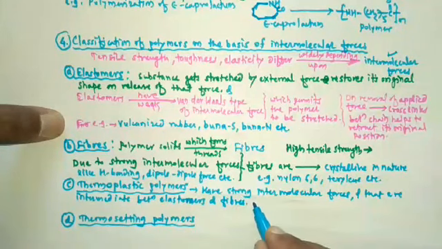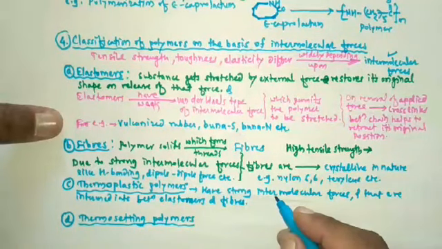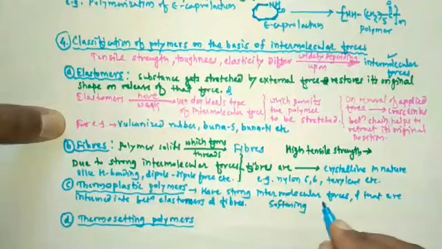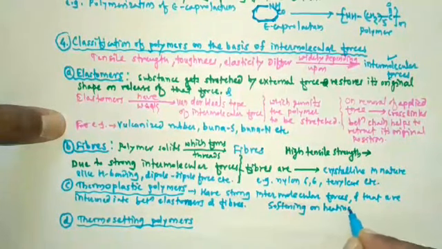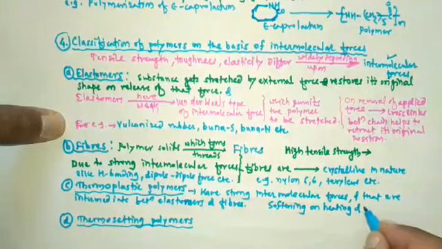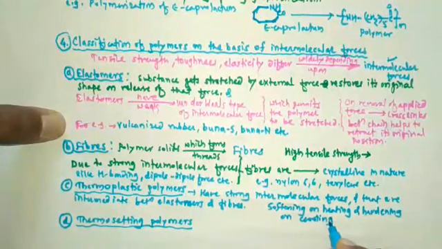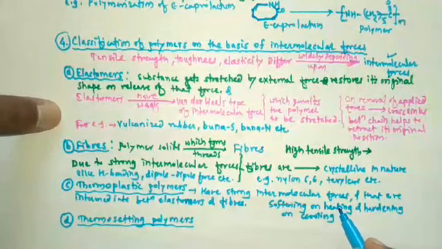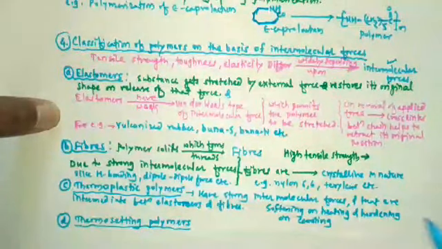So they are capable of softening on heating and hardening on cooling. This is the property of thermoplastic polymers. On heating they become soft, and on cooling they become hard.